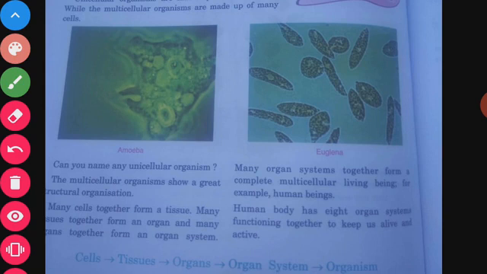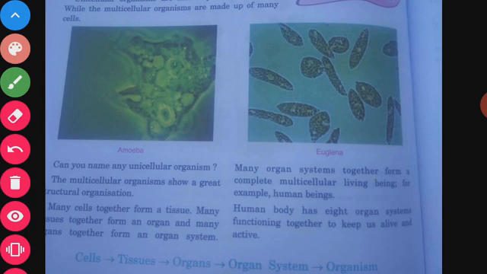For example, a human being. Cells are present here, a group of cells makes a tissue, a group of tissues makes an organ, a group of organs forms an organ system, and a group of organ systems makes a complete multicellular living being.